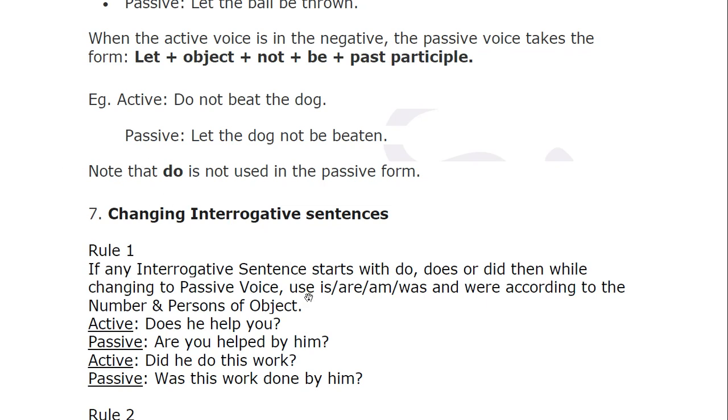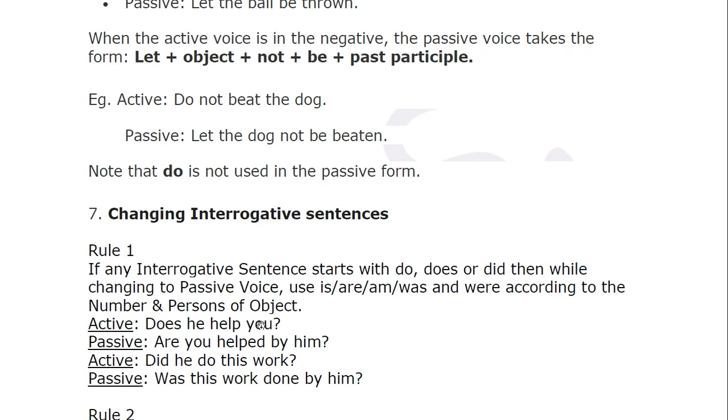This is already past tense, so you don't change it. Why don't you change it? Remember I told you in some sentences it's already past tense. You don't have to think about changing it. So you will just copy it as it is. Helped by him. He becomes him. Had he finished the work? See, again this is already past tense. So had, what are you talking about? The work been finished by him.